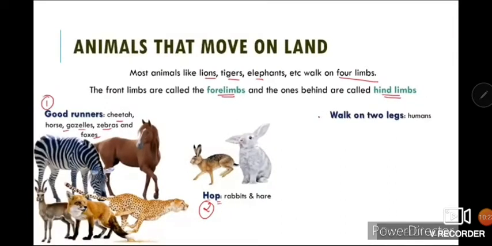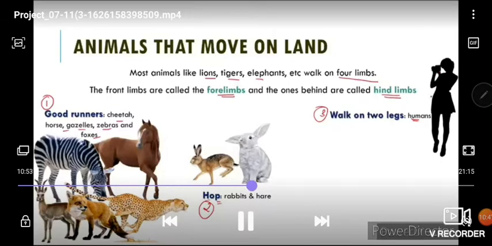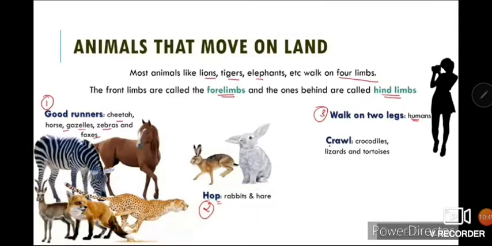After this, the third one is walking on legs. For example, we human beings. How do we run and walk? By our two legs. Next method of movement is crawl.